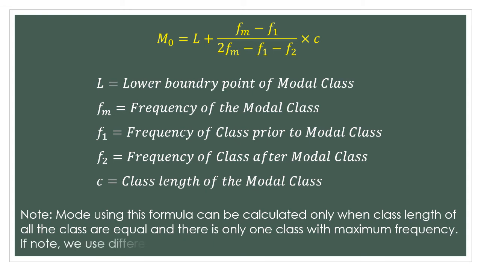What I want to say here is that if the highest frequency belongs to more than one class, or if the class lengths are not equal, we cannot use this formula. Class lengths must be equal, and there should be only one class with the highest frequency in the whole distribution. If it is not so, we cannot calculate using this formula, and for that we have a different formula which was given by Karl Pearson.